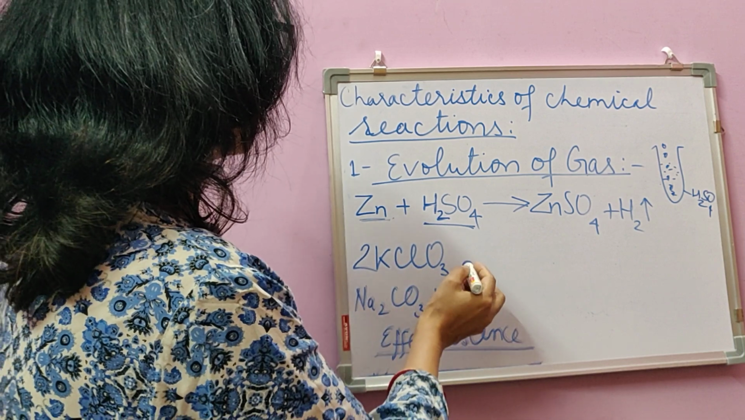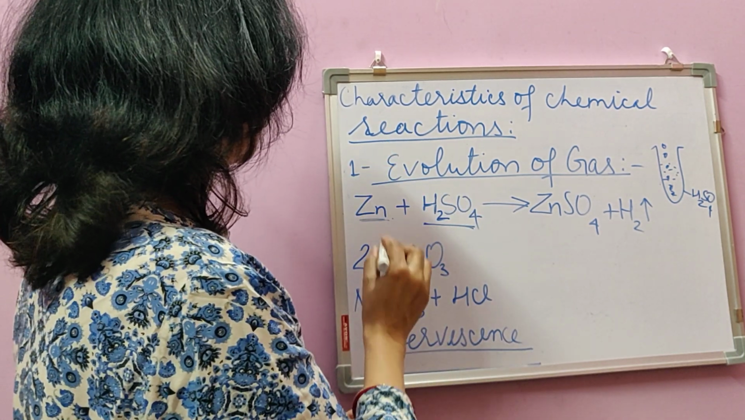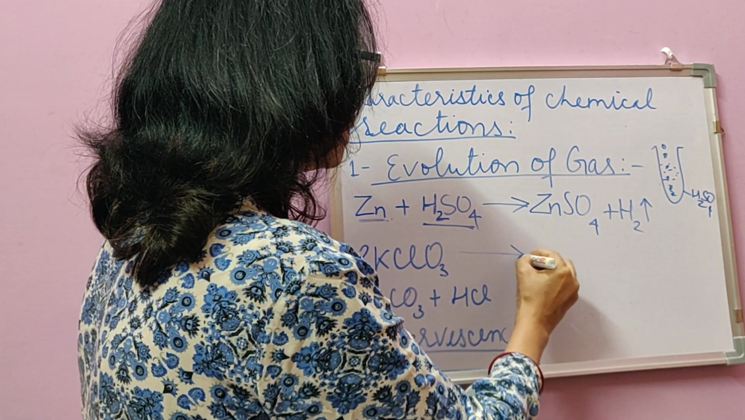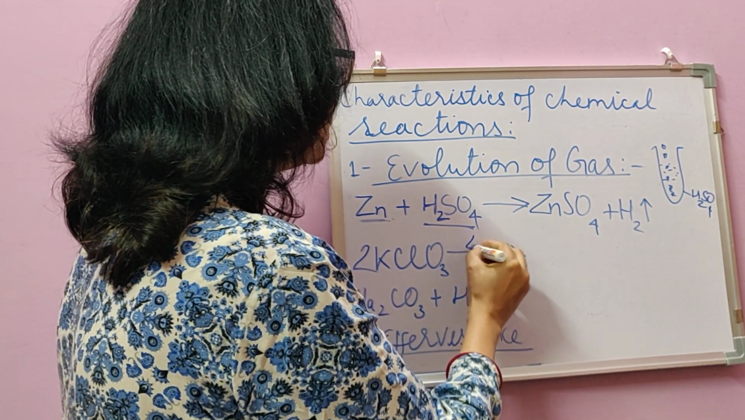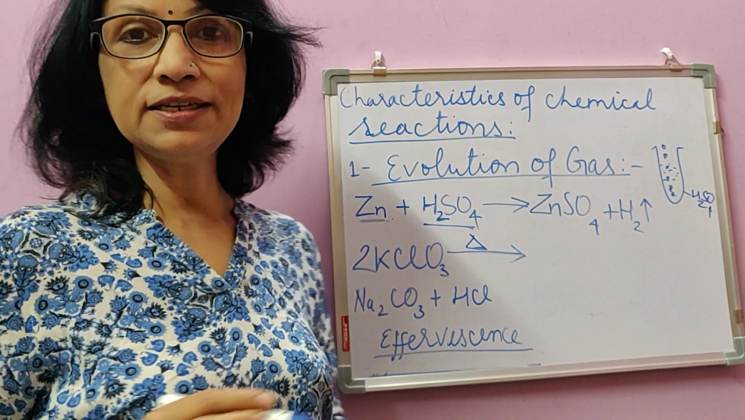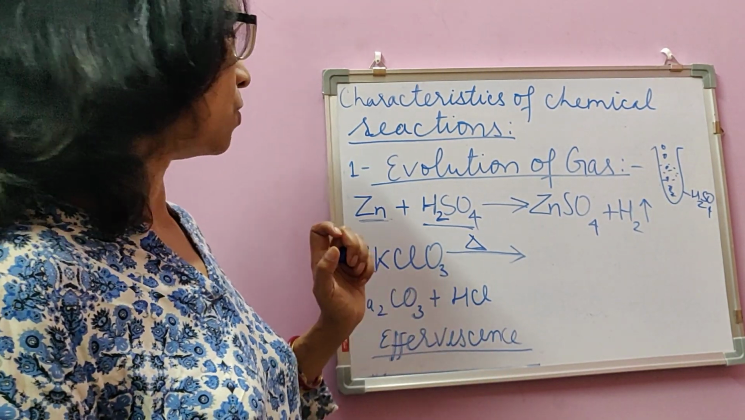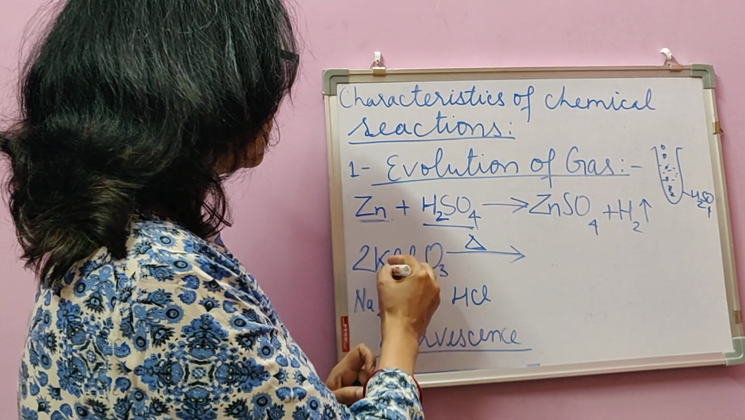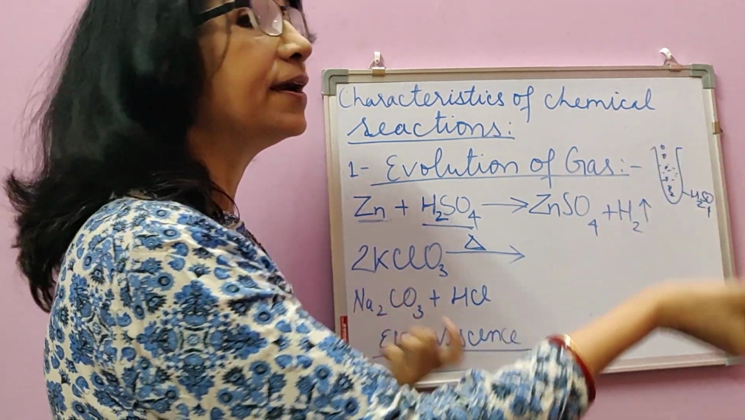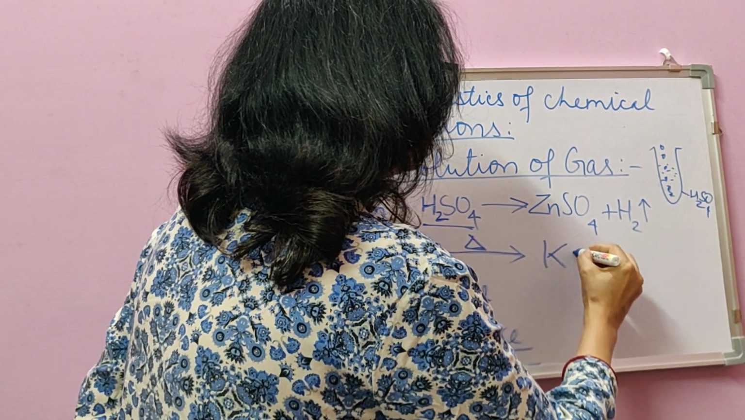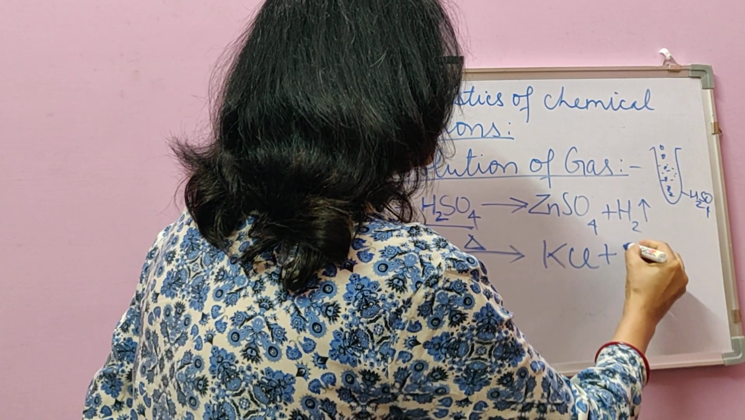Then take one more example. Here there is no liquid even, it's a solid only. Potassium chlorate is a white solid. When we heat it strongly, meaning just a little heating is not enough, we have to heat it strongly. Then the potassium chlorate gets decomposed, meaning broken into smaller molecules: potassium chloride and oxygen.